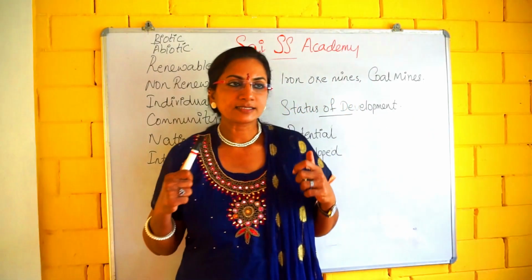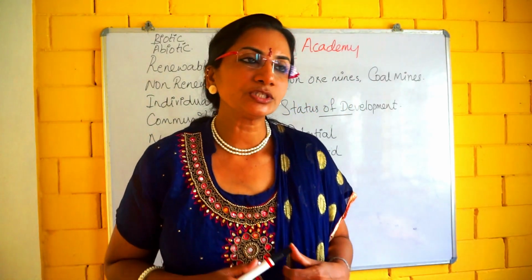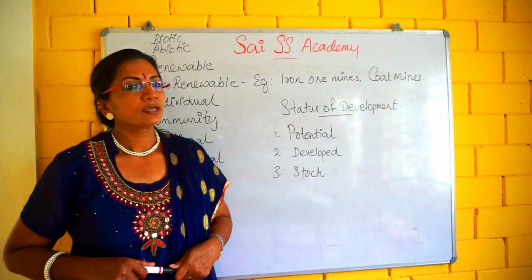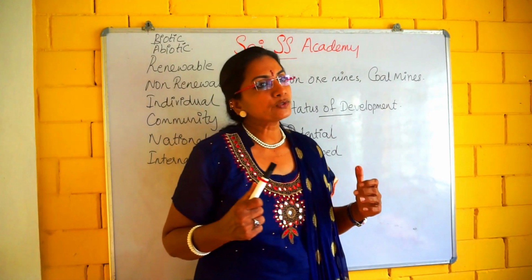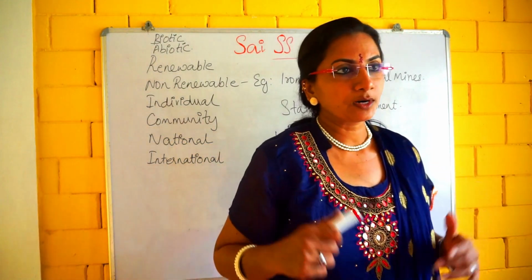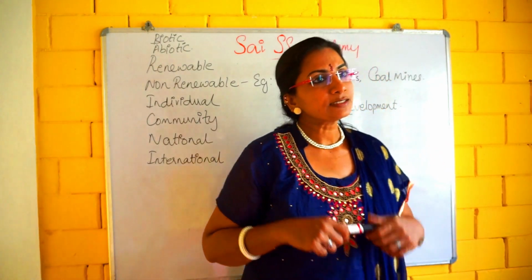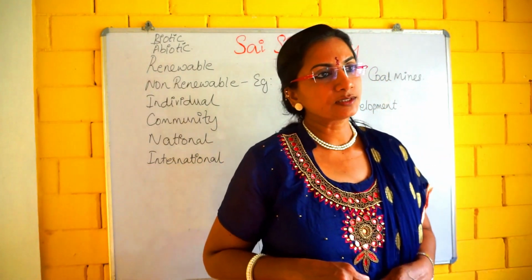I am going to give an example of the solar panels in the Cochin International Airport. There they are producing electricity from the solar panels. That means it is a developed resource.